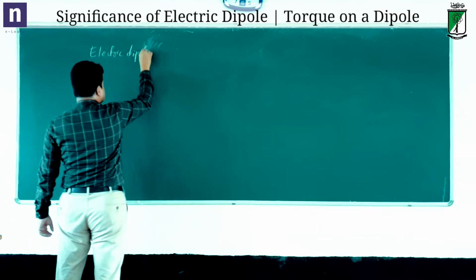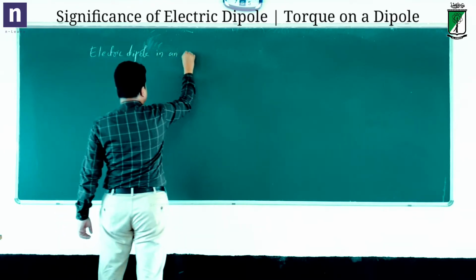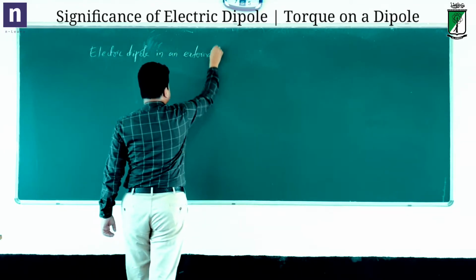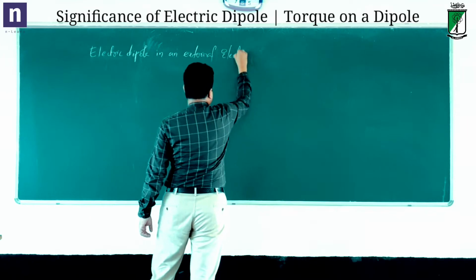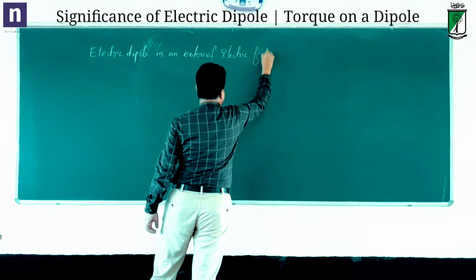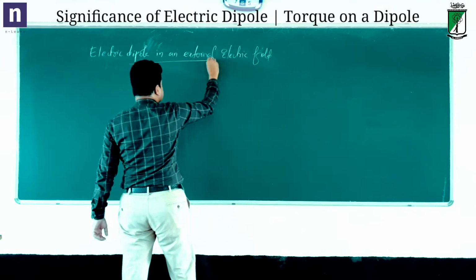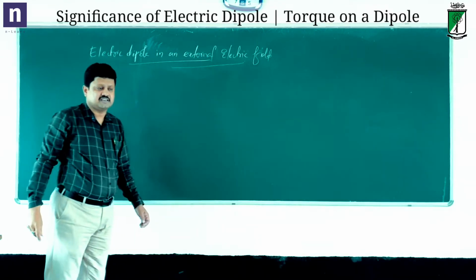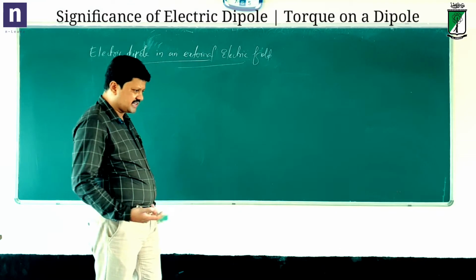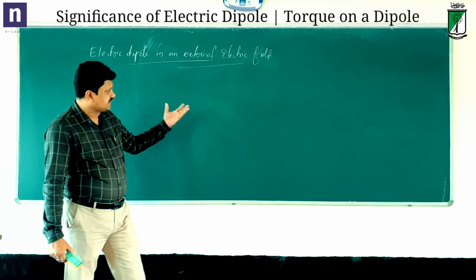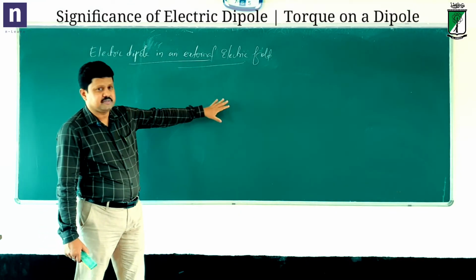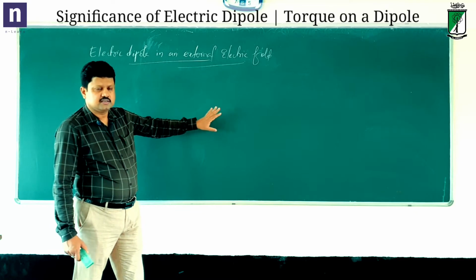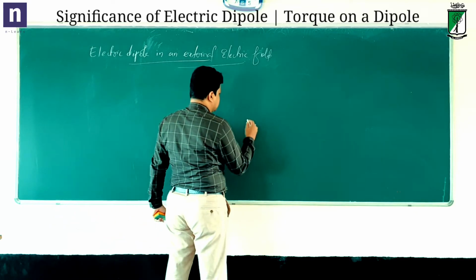Electric dipole in an external electric field. If I place an electric dipole in an external electric field, what will be the effect? Let us check that. As a simple case, let me consider an electric dipole placed in a uniform electric field at some angle theta with respect to the field.